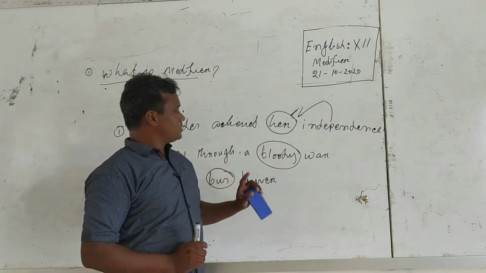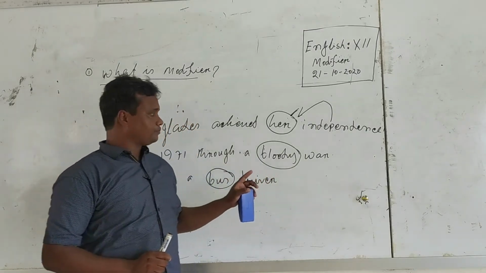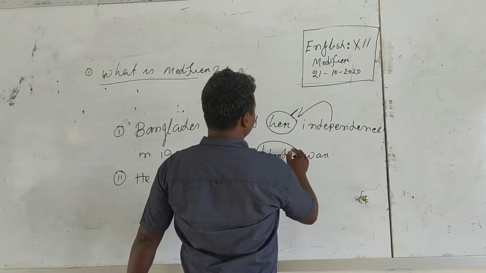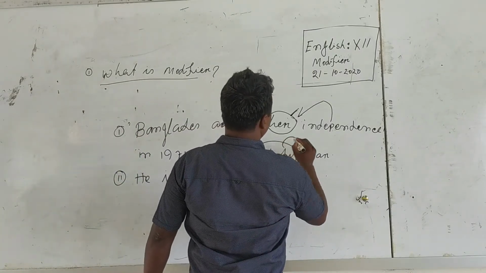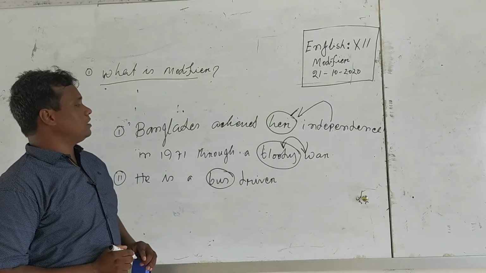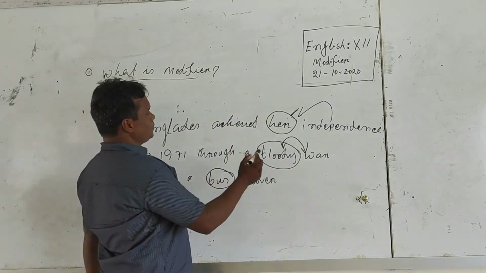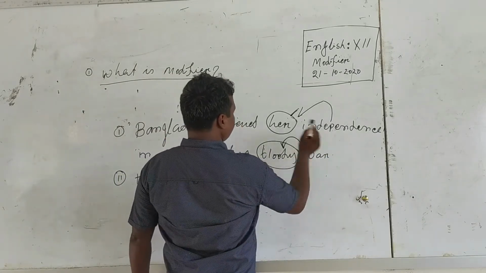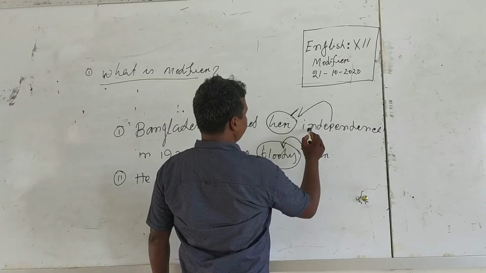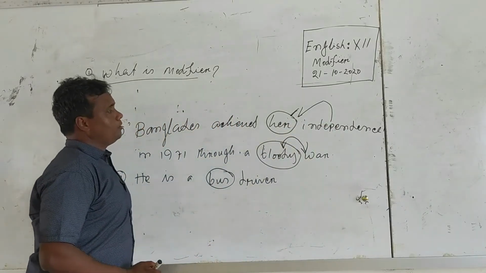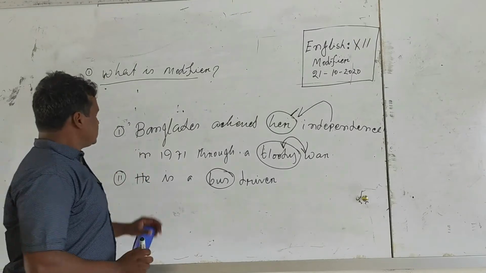In the same sentence, war is a noun and bloody sits before war. Here bloody gives more information about the war, and previously I said her gives more information about independence.